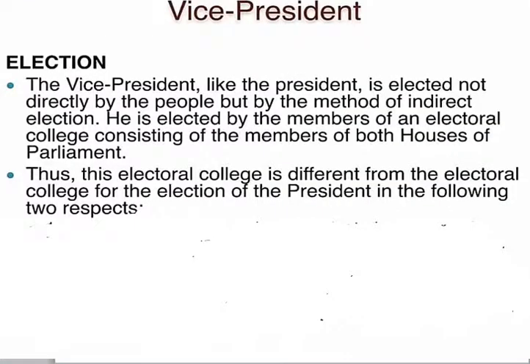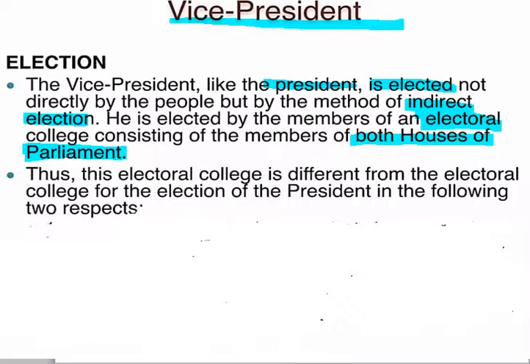Coming to the vice president, this is also not through direct election by the people, but by indirect election, as in the case of the president. Members of both houses of Parliament, that is Lok Sabha and Rajya Sabha members, will cast their vote for the vice president of India.